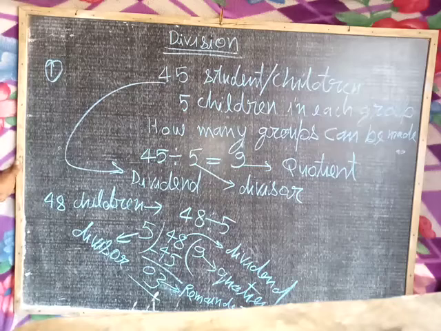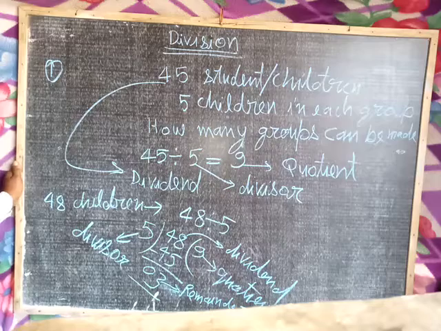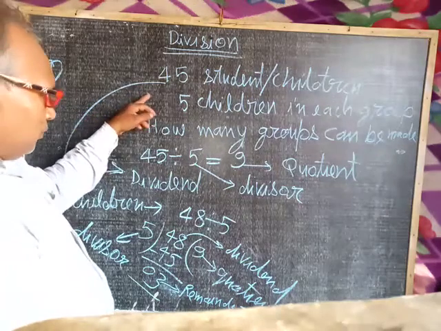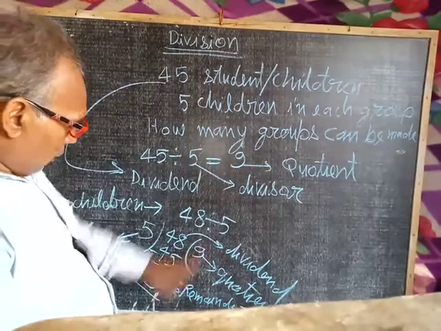In this way, in a division, there are 4 terms: dividend, divisor, quotient, and remainder.